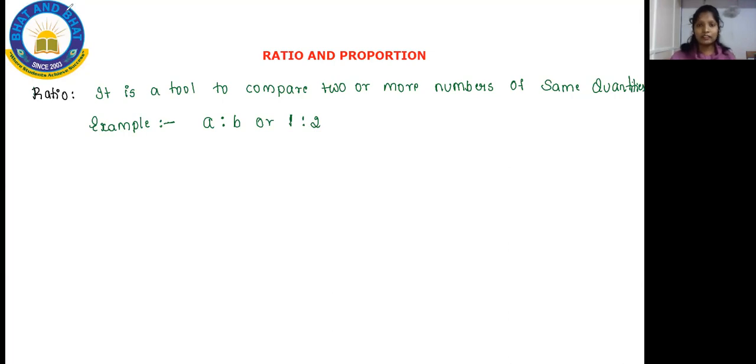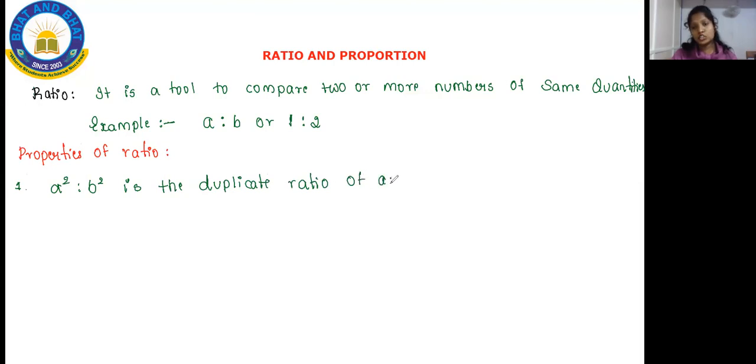Now we have some of the properties of ratio. Let me teach you the properties of ratio too. All of you have a look towards your properties of ratio. The properties of ratios are very easy. Here is your first property, which tells A square is to B square is the duplicate ratio of A is to B. In your MCQ, they might ask, A square is to B square is the duplicate ratio of what?